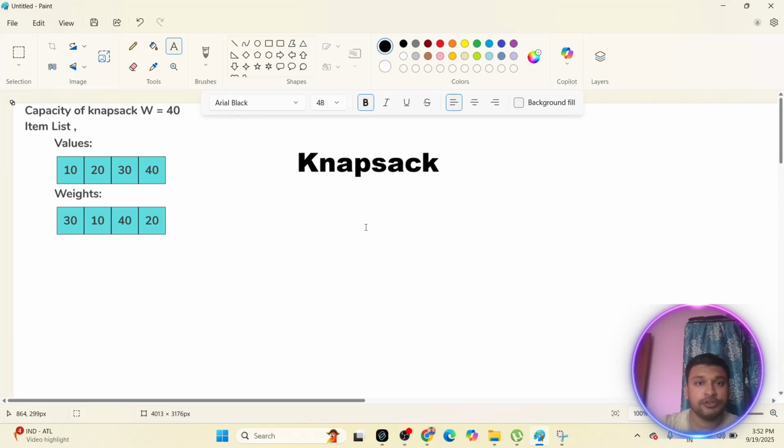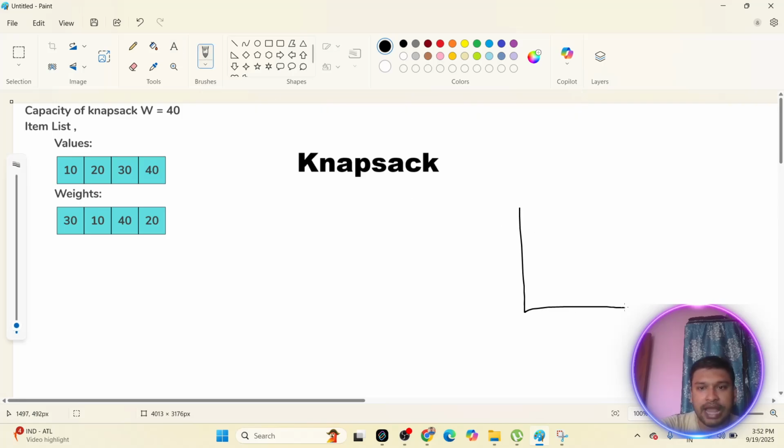Now you will have traditional greedy methods or approaches, like the knapsack problem and the job scheduling problem. So we'll discuss the knapsack and job scheduling problems now. Let me talk about what the knapsack problem is. In the knapsack problem, two things will be given: one is value and another is weight. Let's assume you have a knapsack or a bag, and that bag can have a maximum weight of 40. That is also given in the problem statement. So a maximum weight of 40 you can carry in this bag. Now, each and every value would be given, and depending on that value, some weight would be assigned.